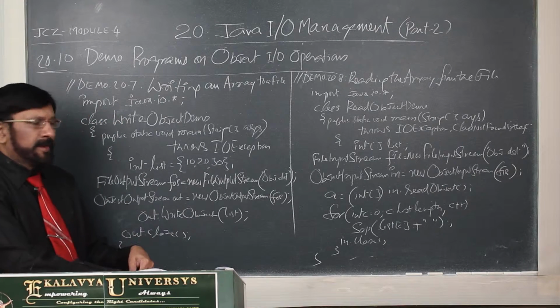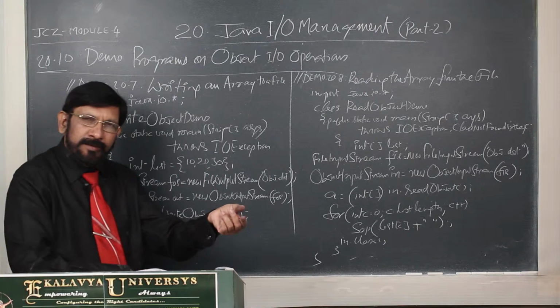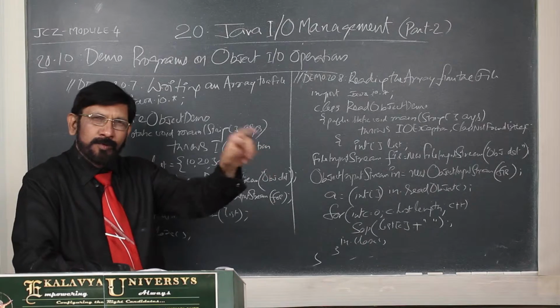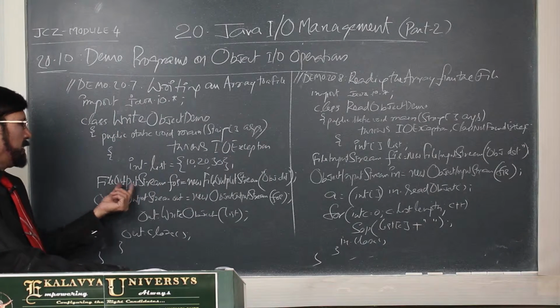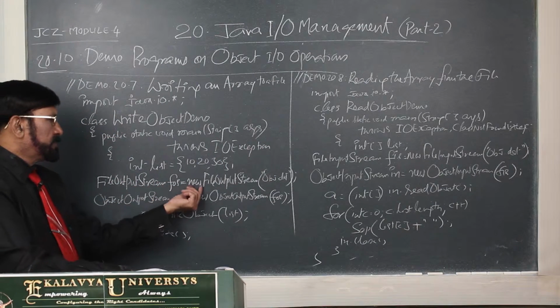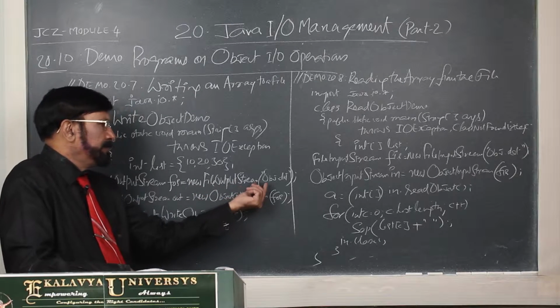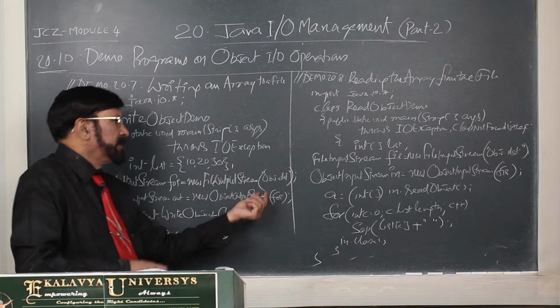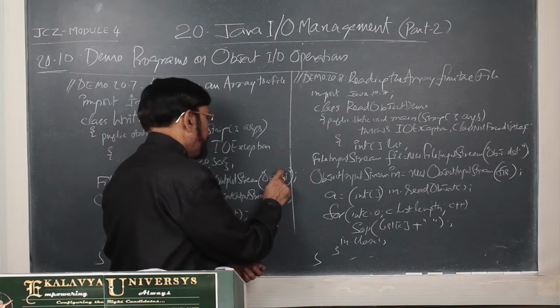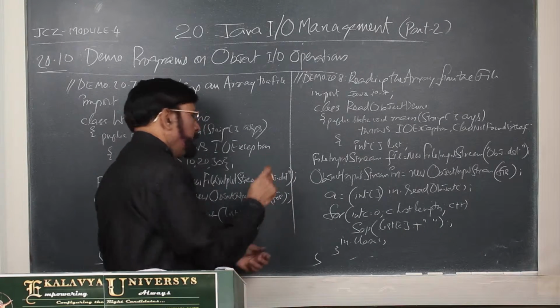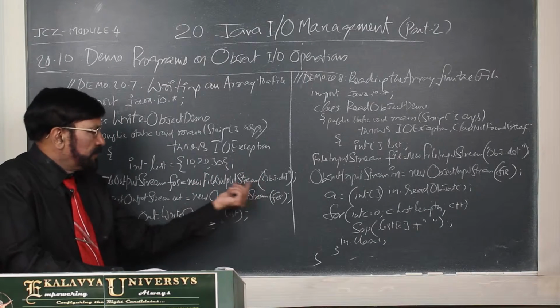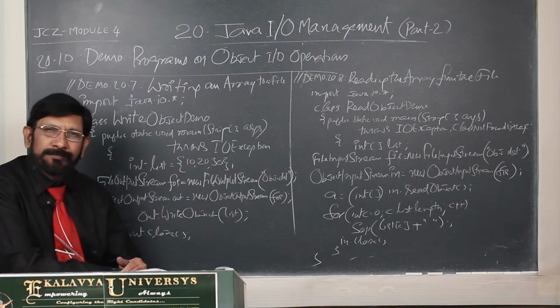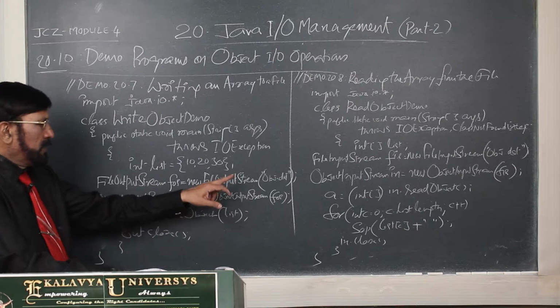For writing the array into a file, FileOutputStream fos = new FileOutputStream, then we have to give a file name, that is obj.dat. The file name we have to give, as this is the destination, the low level stream class.